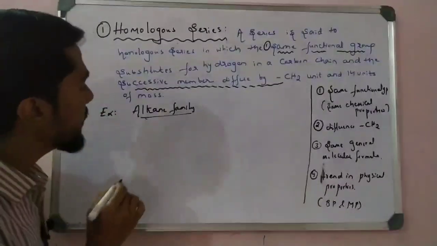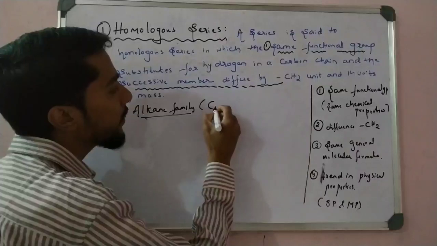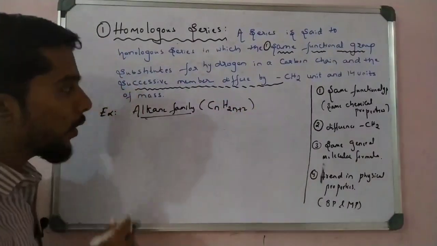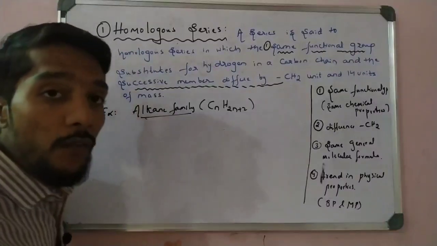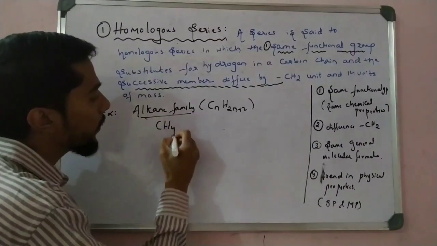Okay, so let us see. We know that the alkane family has the general formula CnH2n+2. Now, the first member of the alkane family is what? Methane, that is CH4, right?